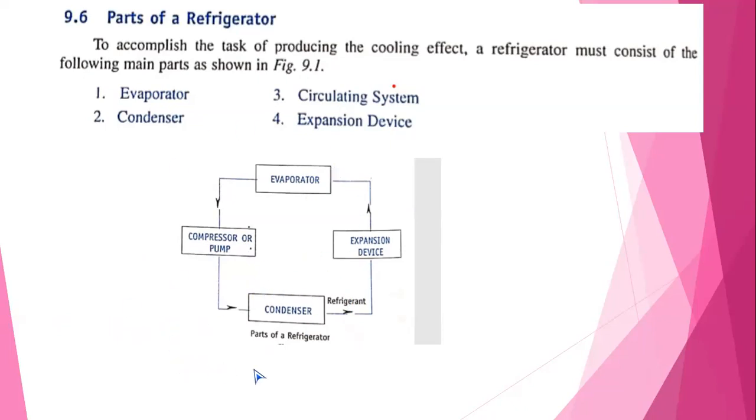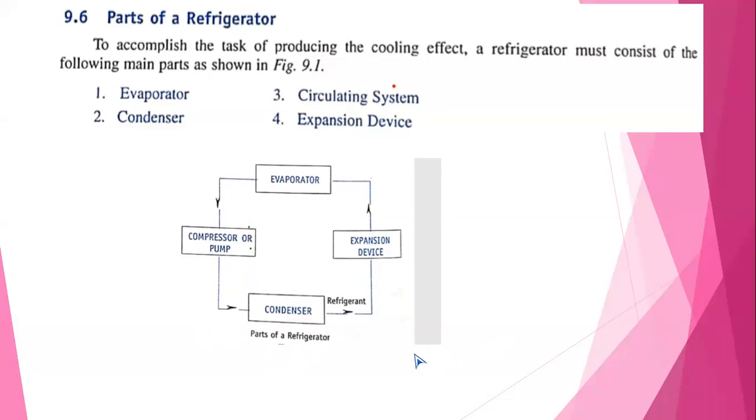All of you, please mark the arrow marks here like this. See, the refrigerant from the compressor is fed to the condenser. From the condenser, the refrigerant is fed to the expansion device. And from the expansion device, again the refrigerant is fed to the evaporator. From the evaporator, again fed to the compressor. This cycle continues. Due to this continuous cycle, heat is extracted from the system.